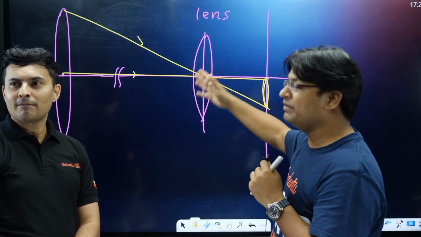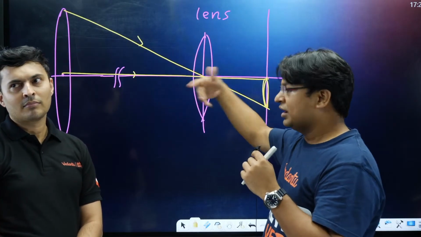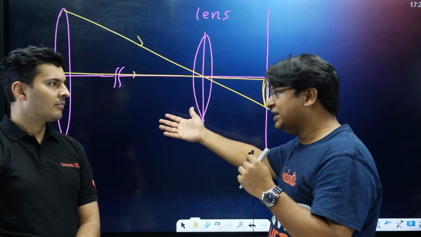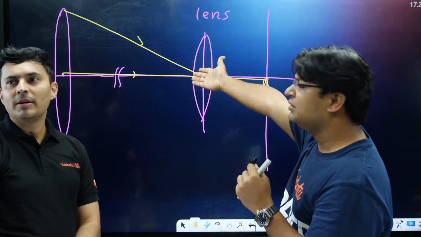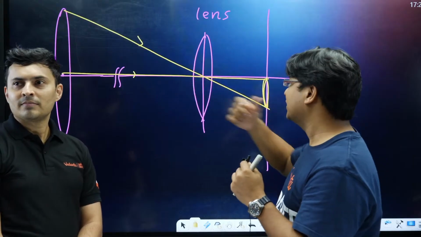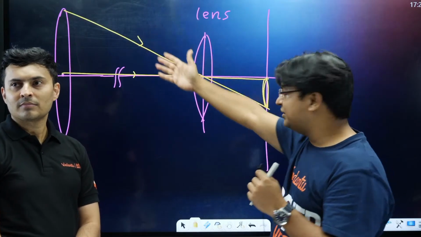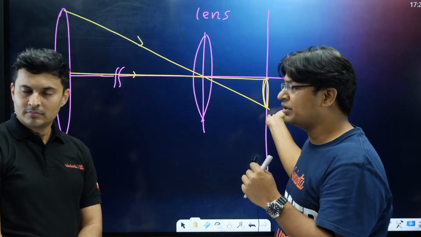For example, when a student sees this diagram, the student will question, we studied that rays coming from the sun are a parallel beam. It doesn't look like a parallel beam. Where is the parallel beam here? And then the object is at infinity. The image should be of 0 size, but we are getting an image of finite size. What is going on here?